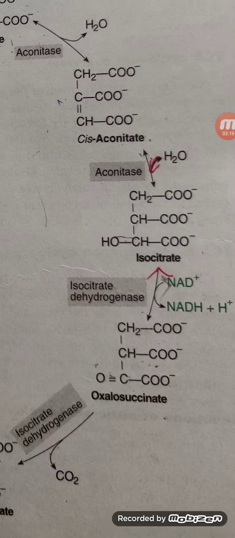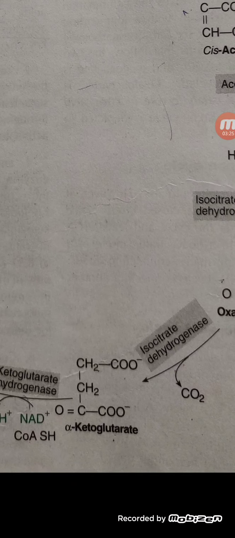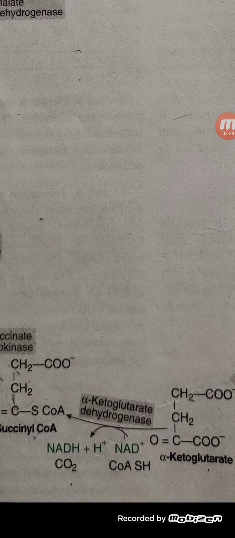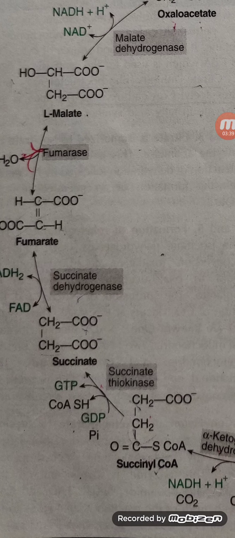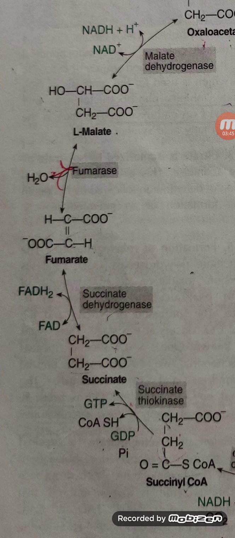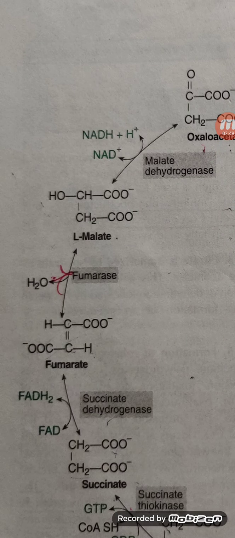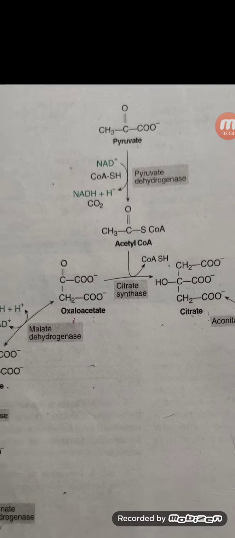Once we get isocitrate, this is a clear-cut view. Isocitrate is converted to oxalosuccinate, a CO2 is removed and we have alpha ketoglutarate. Now one more multi-enzyme complex, that is alpha ketoglutarate dehydrogenase, which is very important. Again NAD is converted to NADH plus H and CO2 is removed. We get succinyl coenzyme A converted to succinate. Then with succinate dehydrogenase we get fumarate. Fumarate to malate. With malate dehydrogenase you will get oxaloacetate and the cycle will continue.